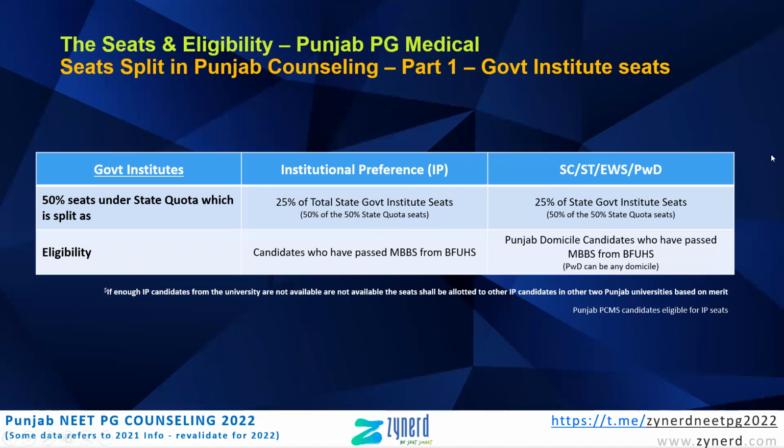Let us say there is an ST seat available, but no candidate who has done MBBS from BF-UHS has opted for that ST seat in Punjab Counseling. Then those who have done MBBS under Adesh or SGRD may not exist now, but Adesh may be eligible for this set of seats if they are ST and domicile of Punjab. That is what this means. In addition, for all these seats, in both these categories, Punjab PCMS candidates are eligible, directly in this category and in this category if they belong to SC/ST or EWS and are part of Punjab domicile.